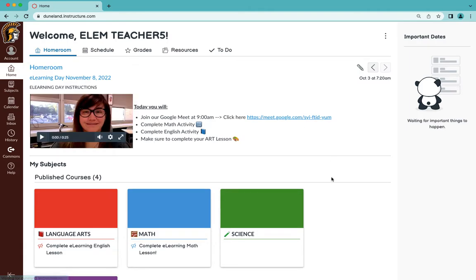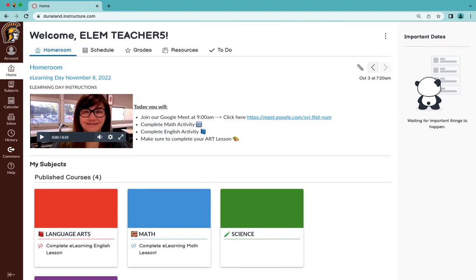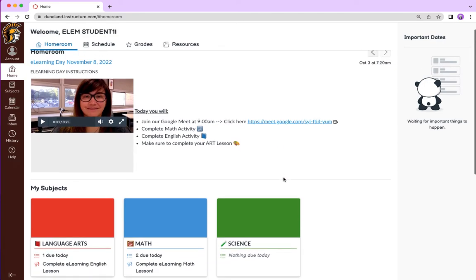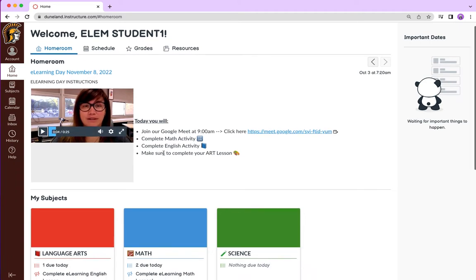So what does all this look like on the student end, and how does this help them? So I'm going to switch my screen. I am now in as a student. You can see it says student here at the top. As a student, the very first thing that I see is this announcement from my teacher. I can play the video. And then I can look through the list of things that I have to do.